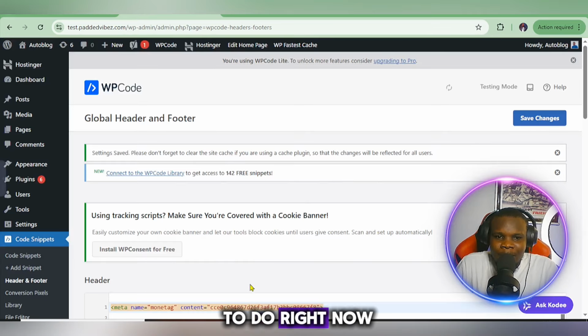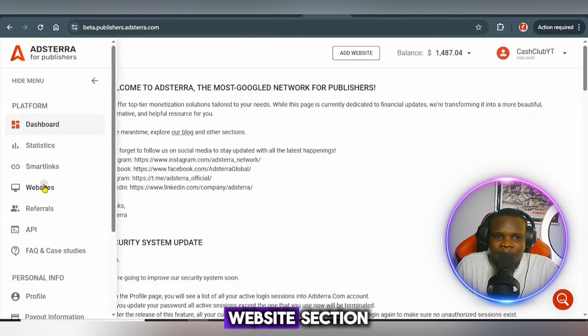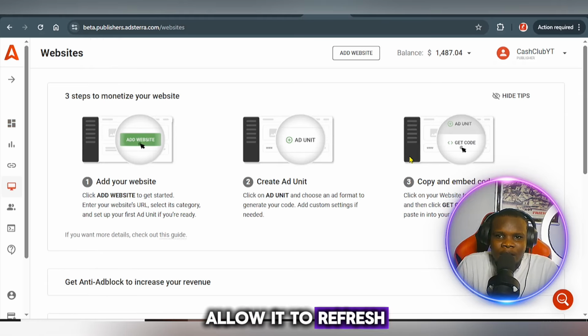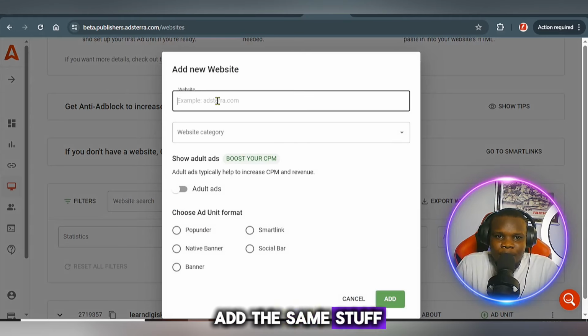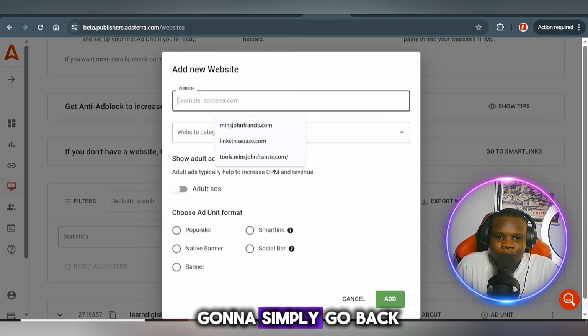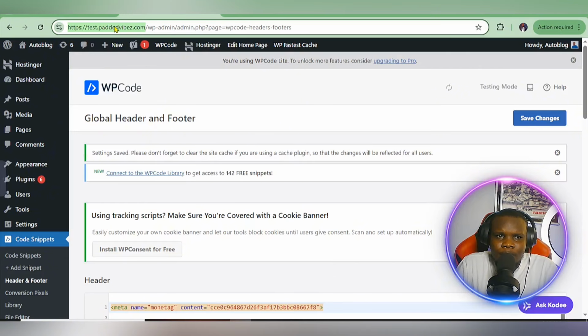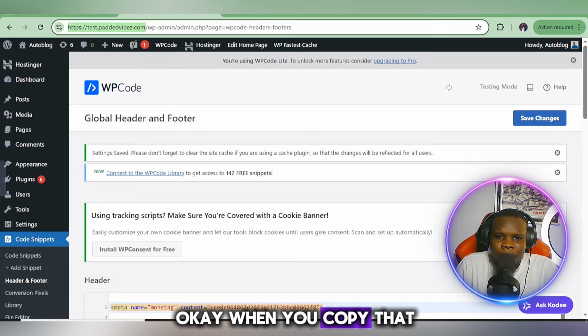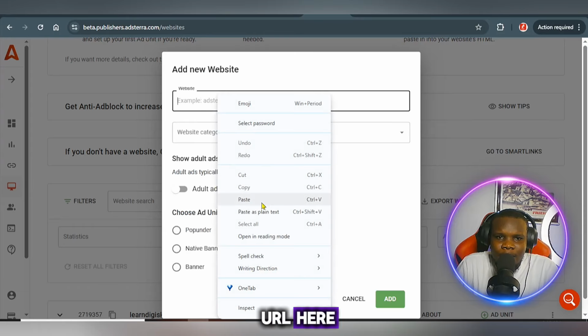The next thing you need to do right now is simply go over to your Astra as well. All right, so from your Astra, just come back to this very section, go to the website section, allow it to refresh. This is where we are right now. Then click on this, and we're going to simply add the same stuff right here. Okay, then here you're going to simply go over to your website, then copy your blog URL. Okay, when you copy that, then go back here and add your website URL here.